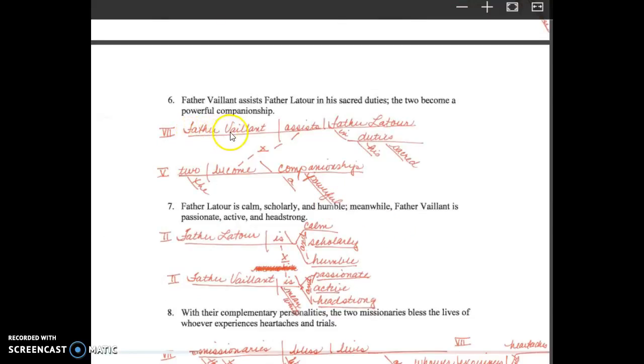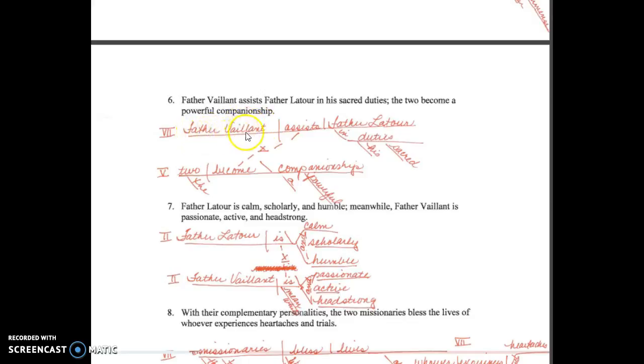Father Vaillant is the subject here of the first clause. His verb, the action he's doing, is assisting. So we have subject, verb assist. He assists whom? He assists Father Latour. So we have subject, transitive verb, direct object, which makes that a pattern 7.